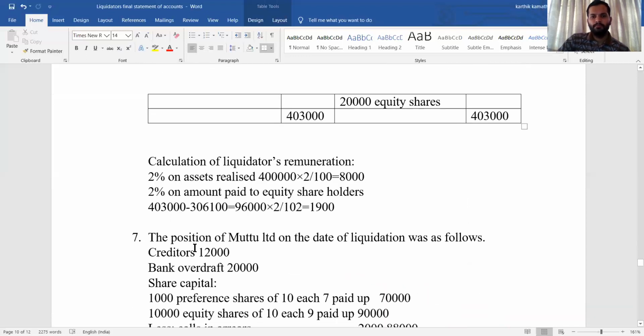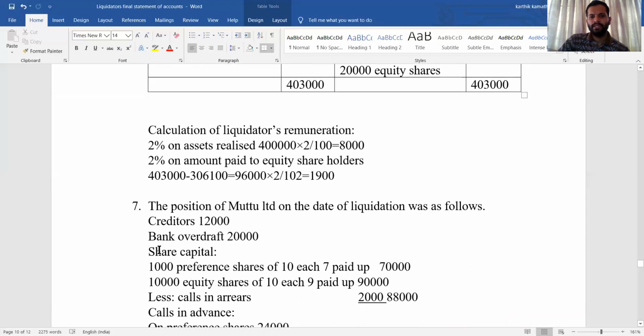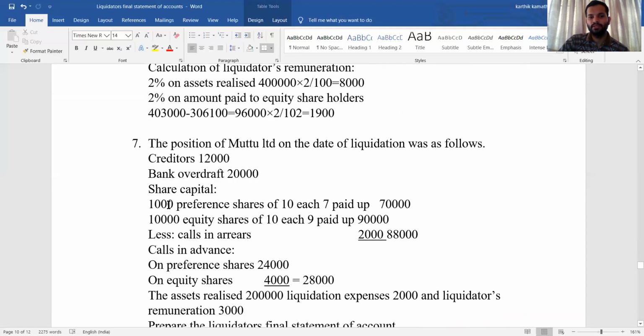So next problem, seventh one. Position of Muthu Limited on the date of liquidation was as follows. Creditors 12,000, bank overdraft 20,000, share capital 1,000 preference shares of 10 each, 7 paid up, 70,000. So here partly paid share capital is there. Partly paid share capital 10,000 equity shares of 10 each, 9 paid up, 90,000.